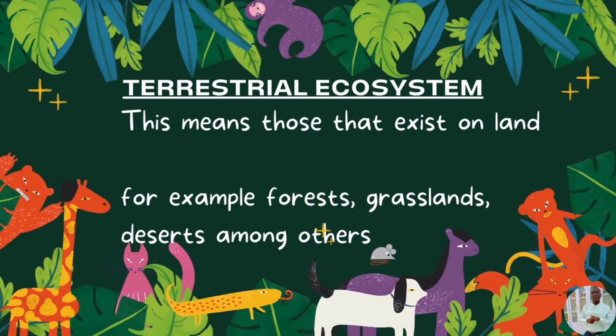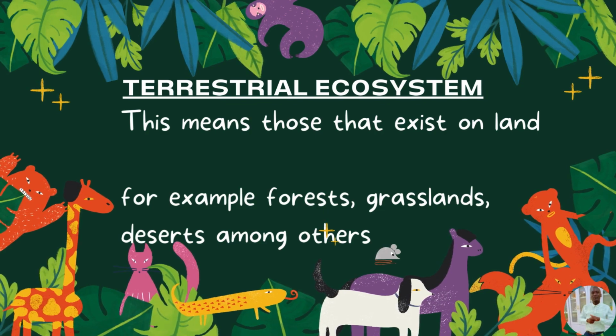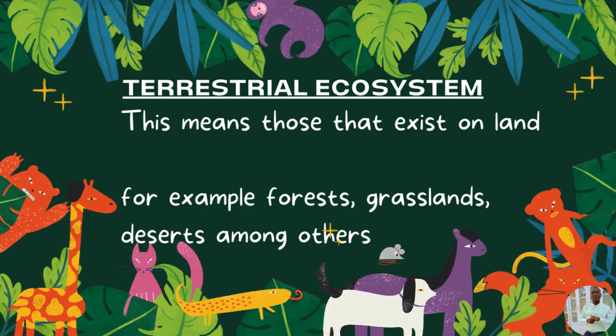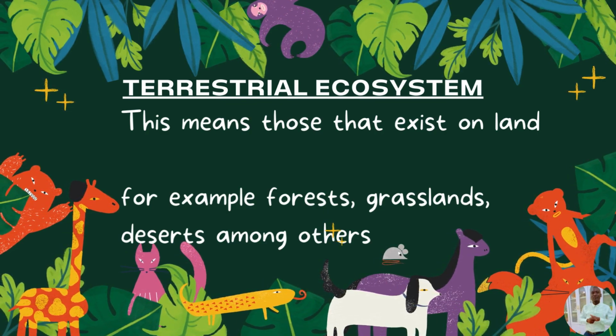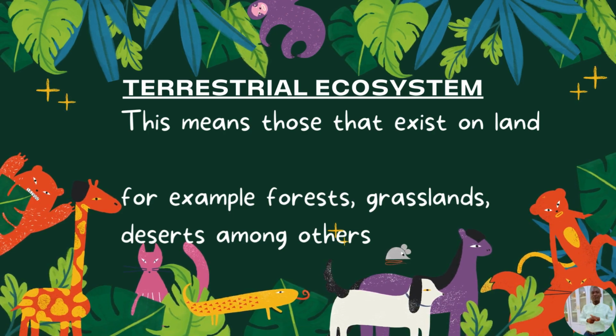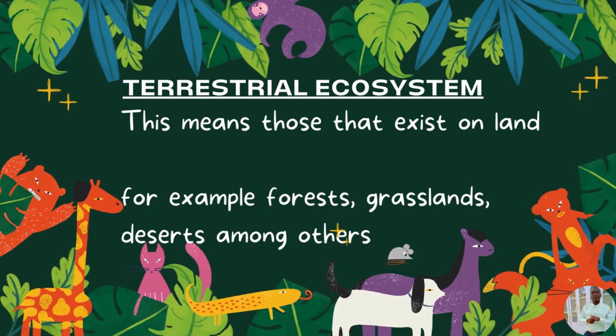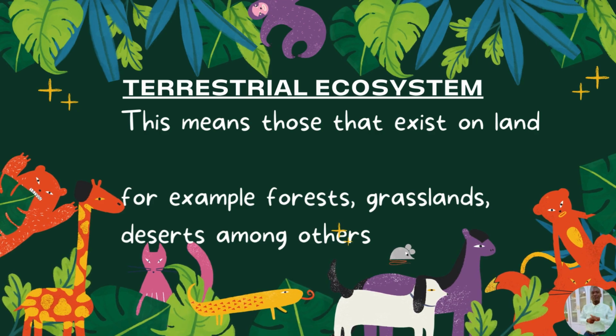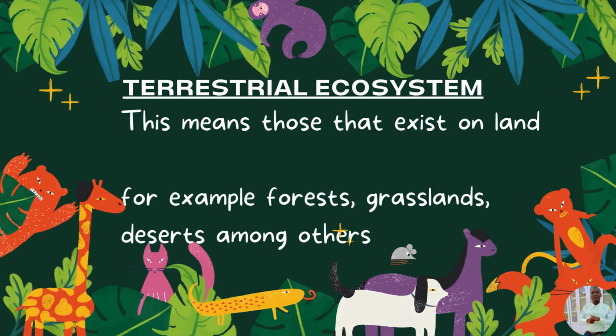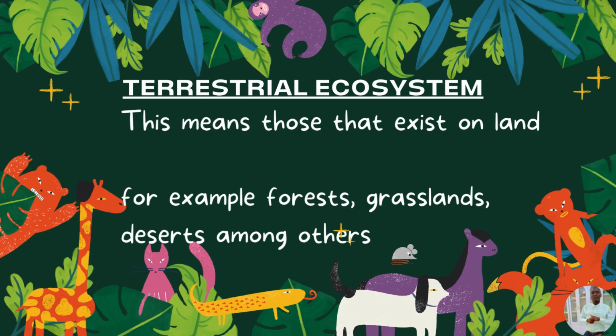Now, when you look at the definition of terrestrial ecosystems and then you analyze the animations I used in the video, it indicates that a terrestrial ecosystem is a land-based community of organisms and the interactions of biotic and abiotic components in a given area.